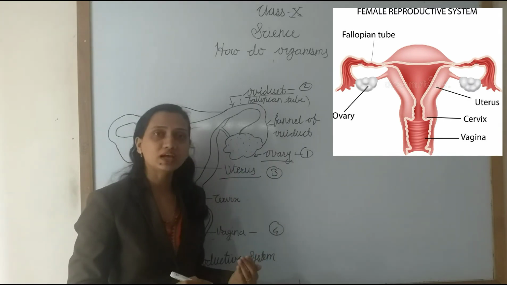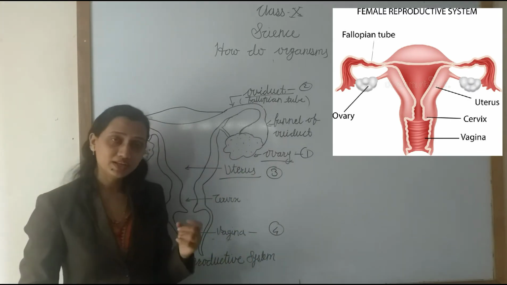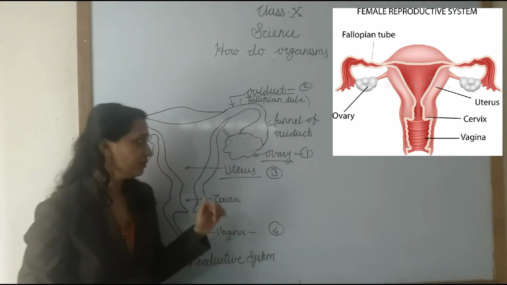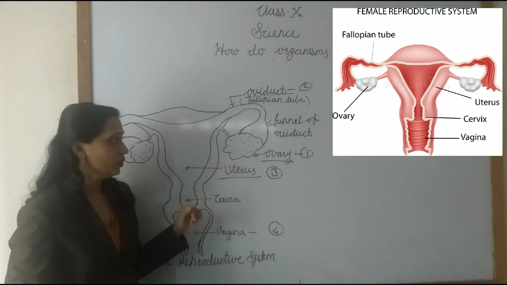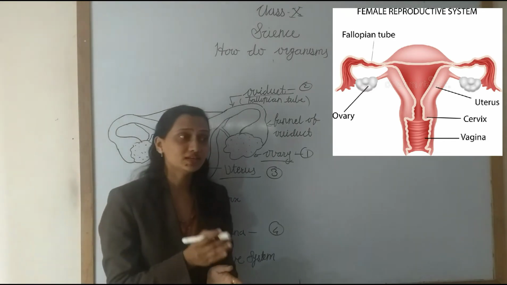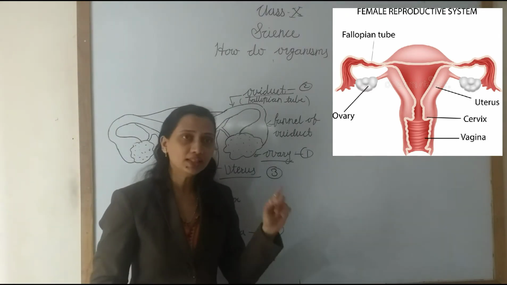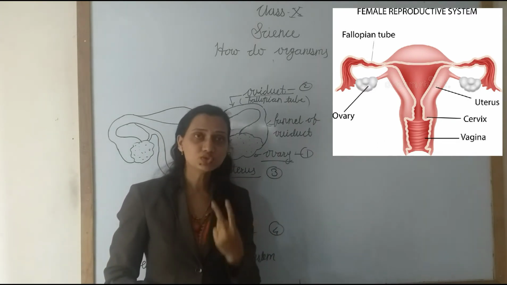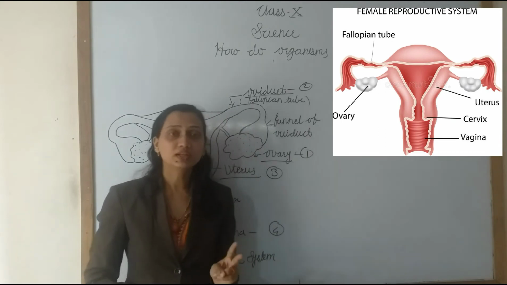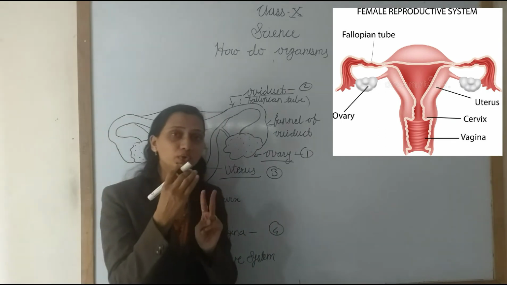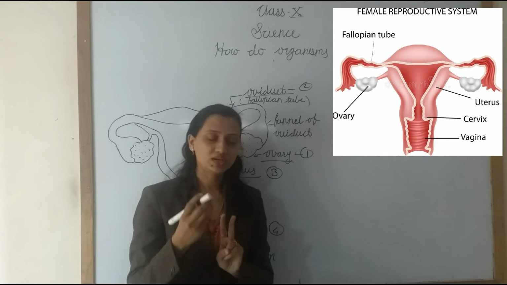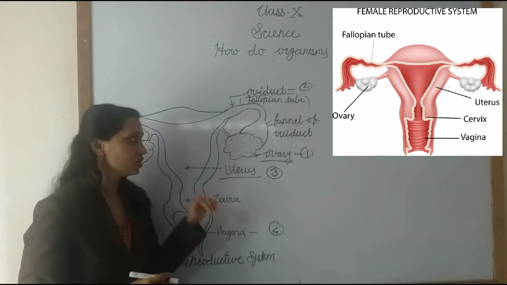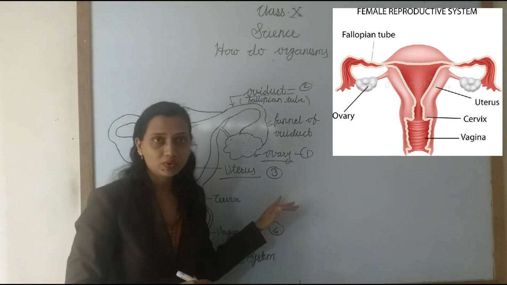Which are the female gametes? Ovum. It is also called the egg. The ovary secretes the ovum and it also secretes the sexual hormones, in the female, estrogen and progesterone. Remember these two hormones. In the female, two reproductive hormones are present: one is estrogen and the other is progesterone. These hormones are also secreted by the ovary.